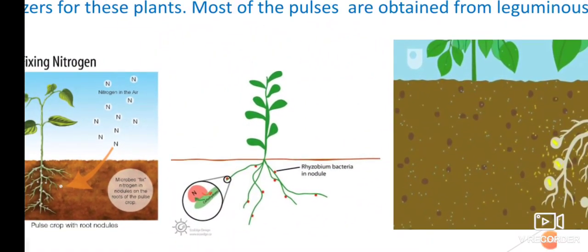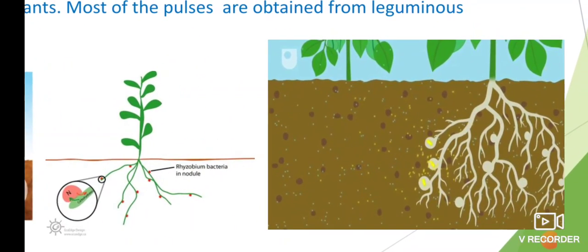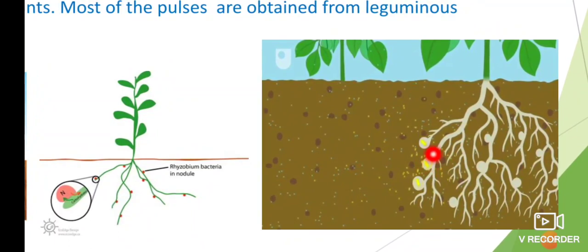See here, rhizobium bacteria in nodule. See, on the roots there are some nodule like structures. Or see here, on the root there are small oval shaped structures. These are the nodules which are formed by the rhizobium. In these nodules the rhizobium is going to live.